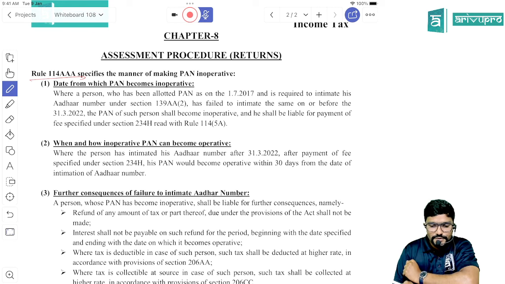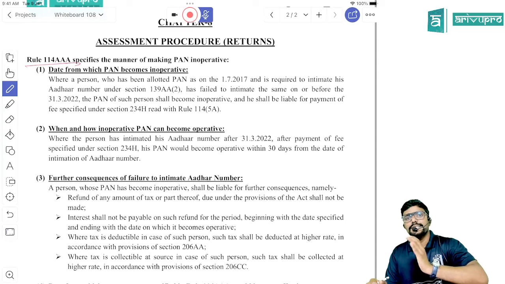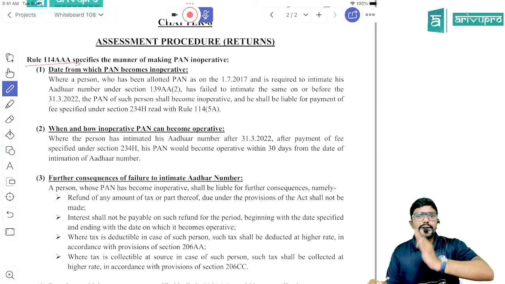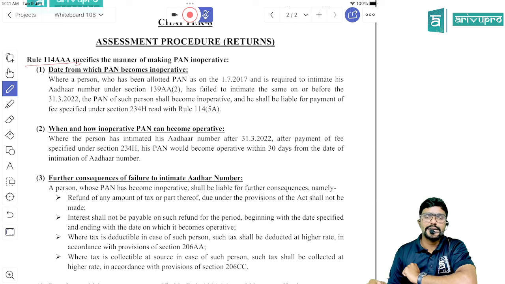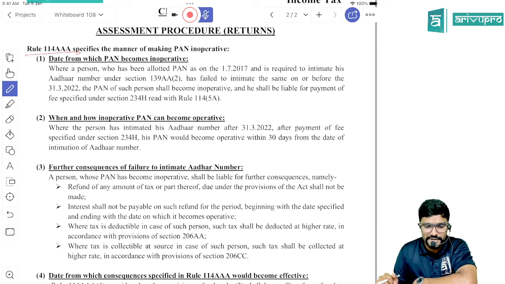So you can see, if the assessee fails to link his Aadhaar with PAN, then PAN will become inoperative and the assessee has to face certain consequences. Now there is some amendment with respect to this. Before going through the amendments, we'll just understand the provisions quickly, guys. We'll just recall it. Then we will see what is the amendment.